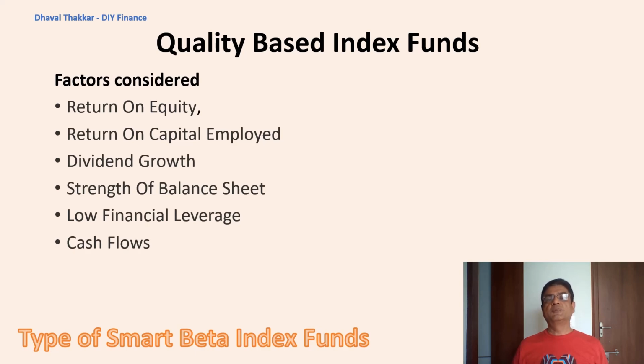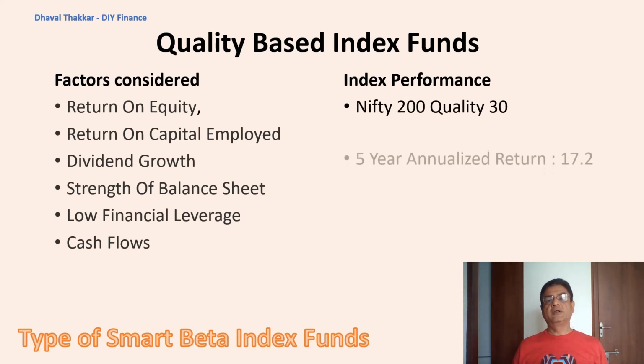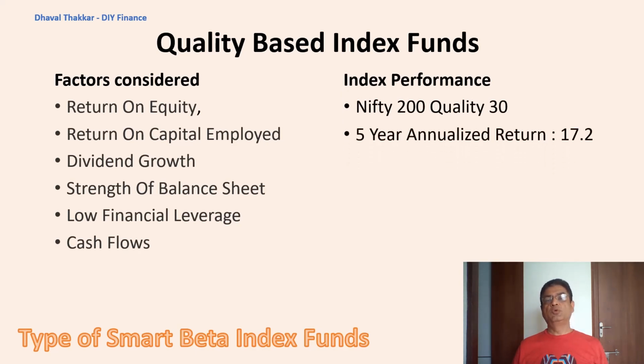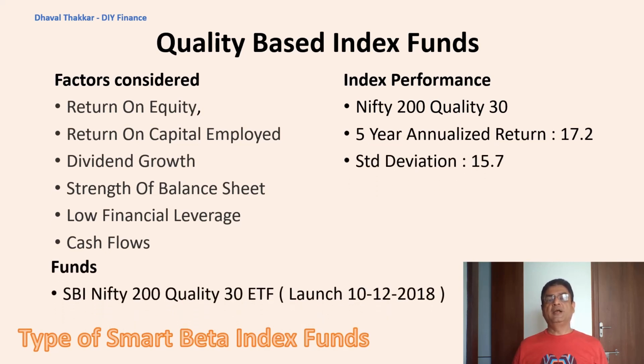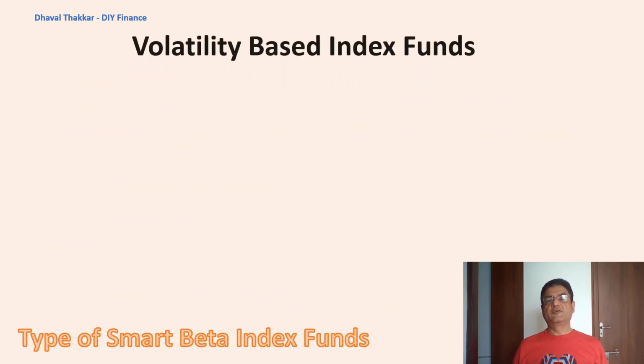Now let's look at the performance of Nifty 200 Quality 30 Index. The 5-year annualized return of this index is 17.2% with a standard deviation of 15.7. SBI Nifty 200 Quality 30 ETF is the fund which tracks this index, which was launched in December of 2018.